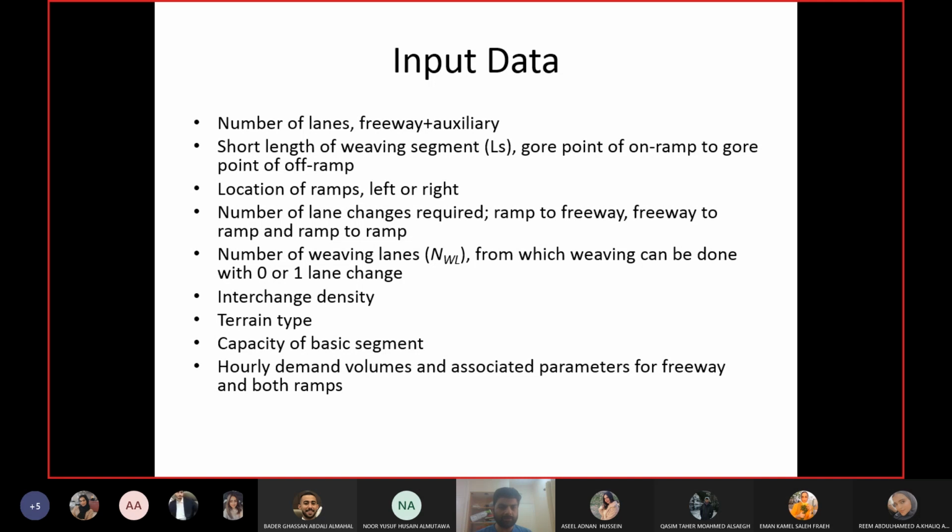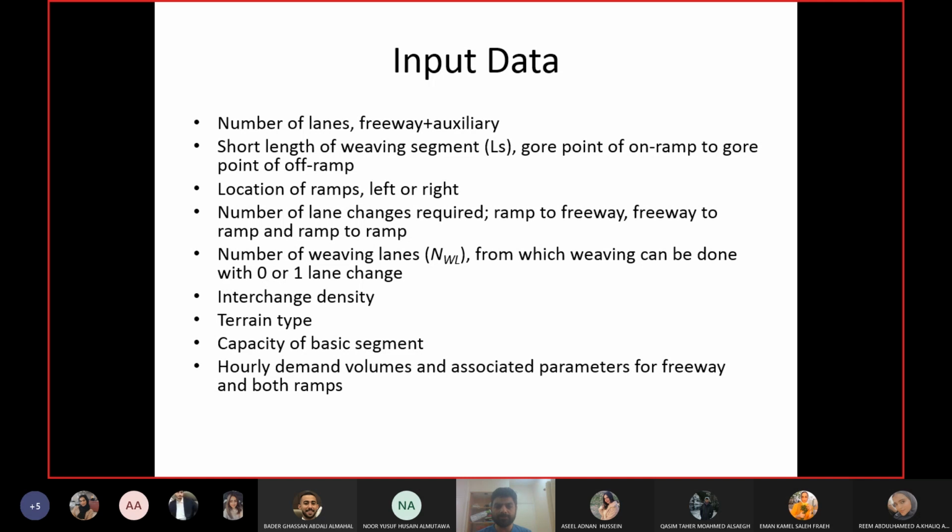Okay, and then you count it 3 miles forward, 3 miles backward, and so on, like we did. Okay, for the basic freeway segment as well. Terrain type. Okay, capacity of the basic freeway segment, what is its capacity? And hourly demand volumes and parameters for freeway and both ramps.